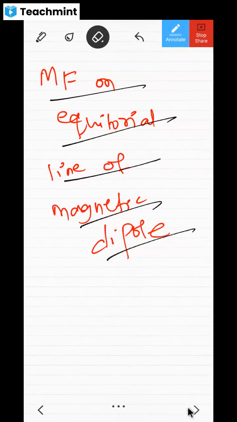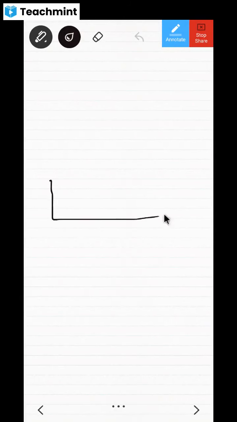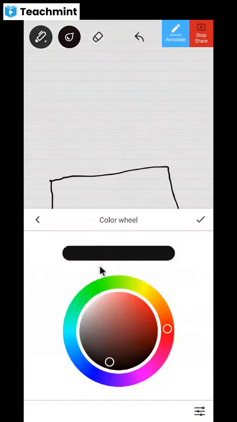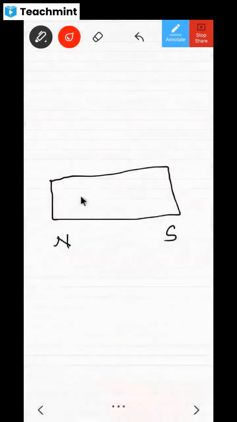You must have forgotten. I know you must have forgotten. Look at this. I will just give you a hint. What is this? Tell me, dear children. Keep your mic on and keep on telling me. What is this? This is a bar magnet. Here is the North Pole, and here is the South Pole. And here I'm going to have a plus QM.